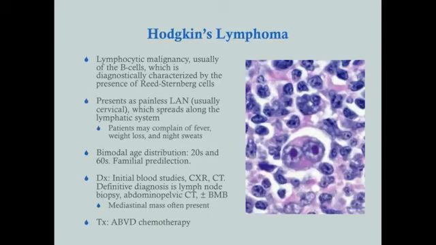The definitive diagnosis is with lymph node biopsy. So anytime you suspect Hodgkin's lymphoma, you're always going to get that node out. Anytime you have a non-painful, ongoing, lingering lymphadenopathy, particularly non-painful, because that shows that it's not due to an infection, that lymph node probably needs to be biopsied.